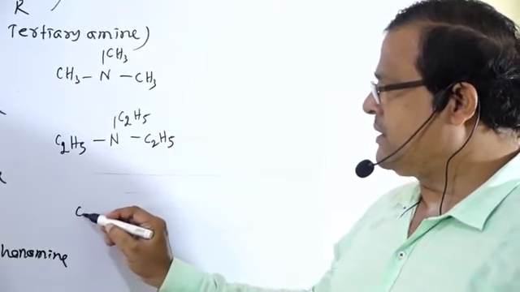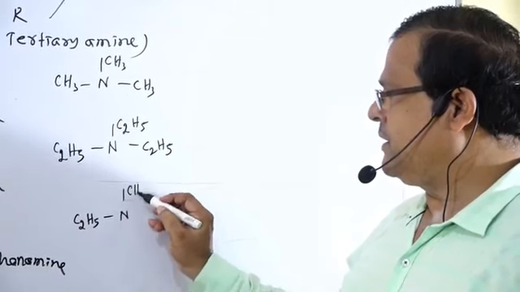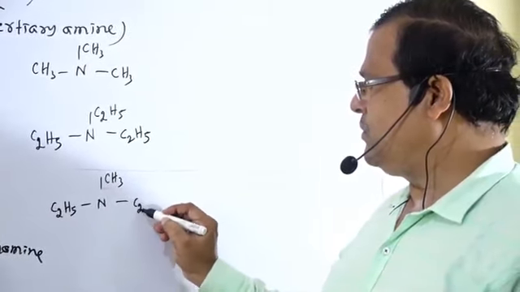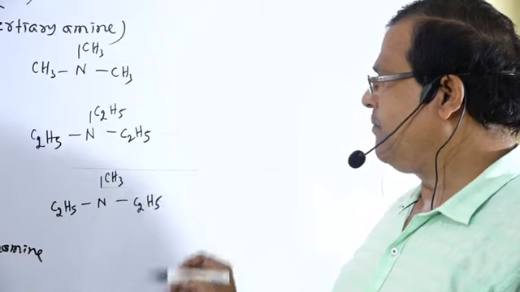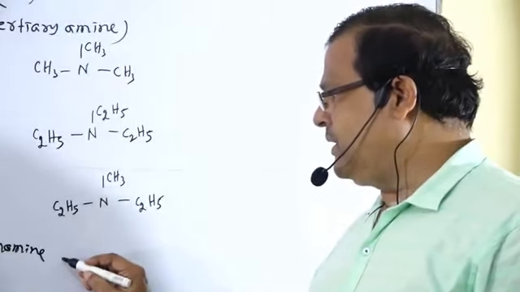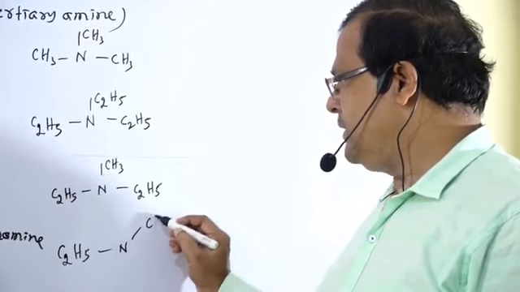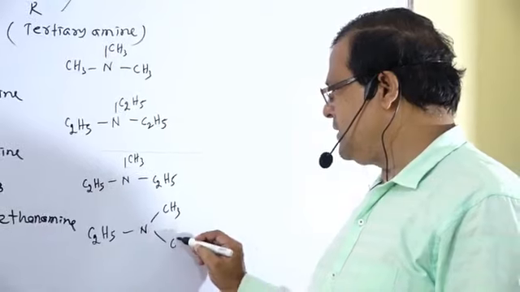Or we can take C2H5, N, CH3, C2H5. Or we can take C2H5, N, CH3, CH3.